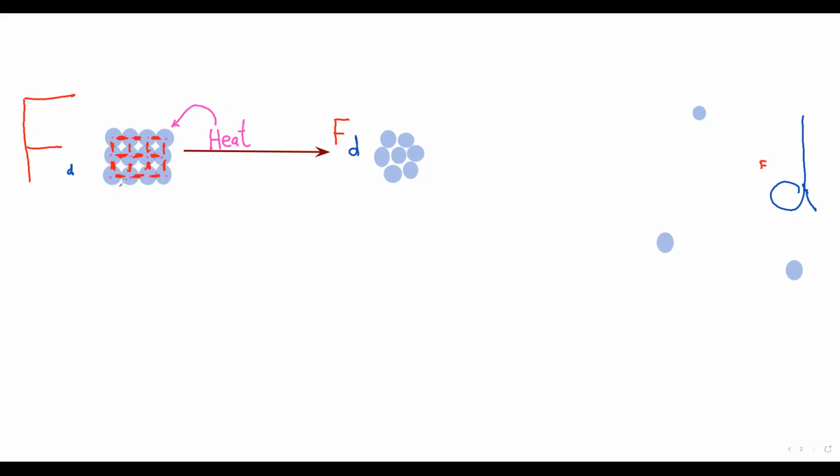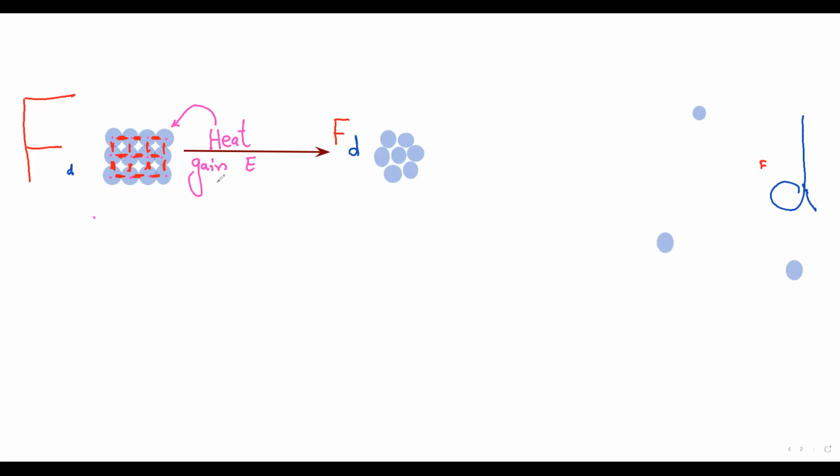So the molecules, or the particles, gain energy, okay? And so the forces between the molecules start to decrease and the distance starts to increase.